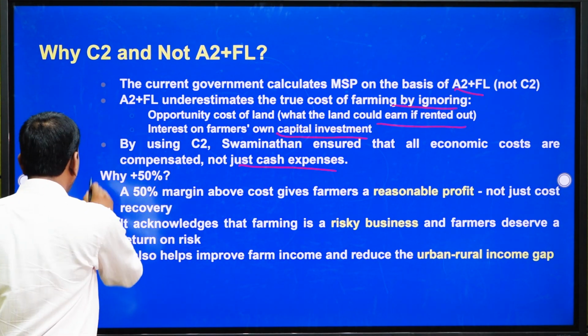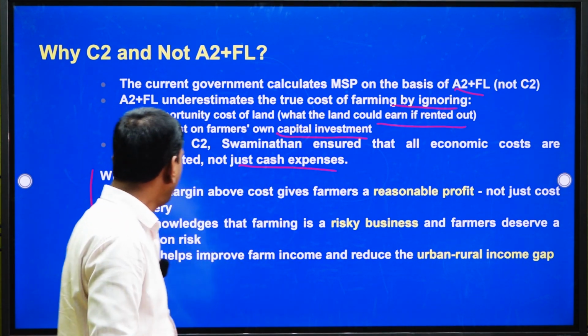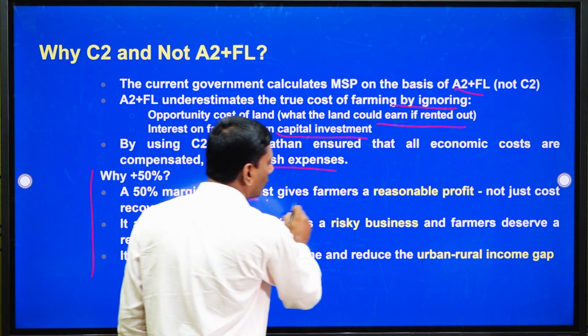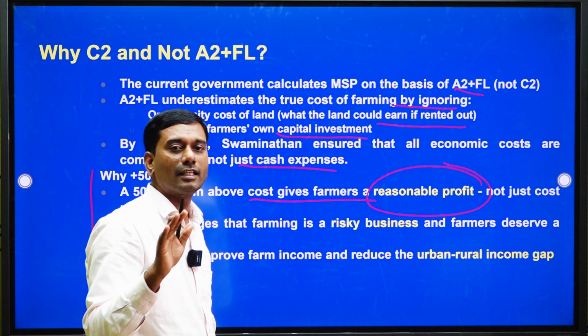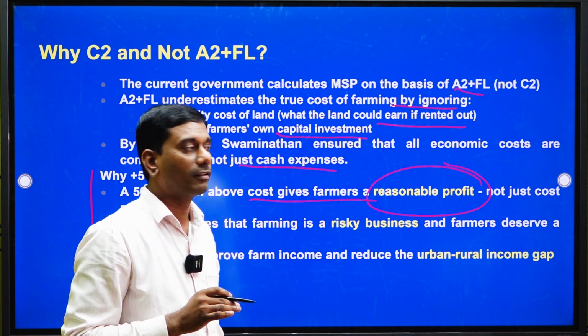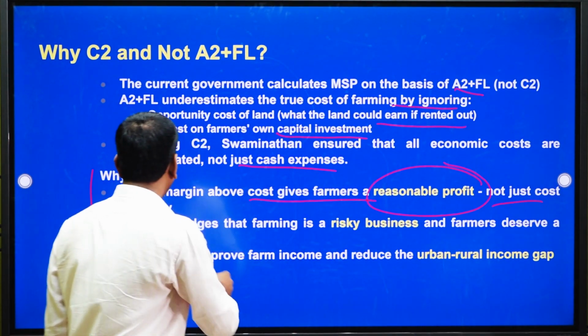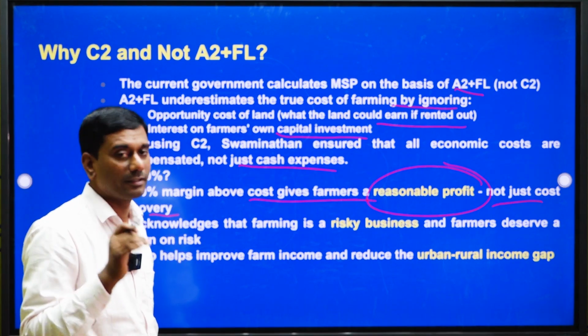And why did they keep a 50% margin? Here we can understand that a 50% margin above cost gives farmers a reasonable profit, so farmers get a reasonable price for their commodities, not just cost recovery. It acknowledges that farming is a risky business.